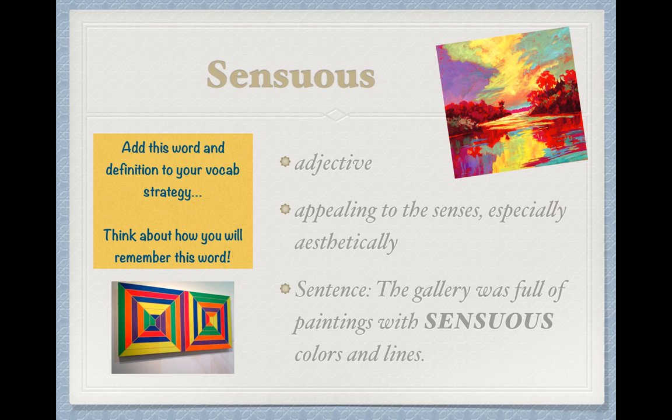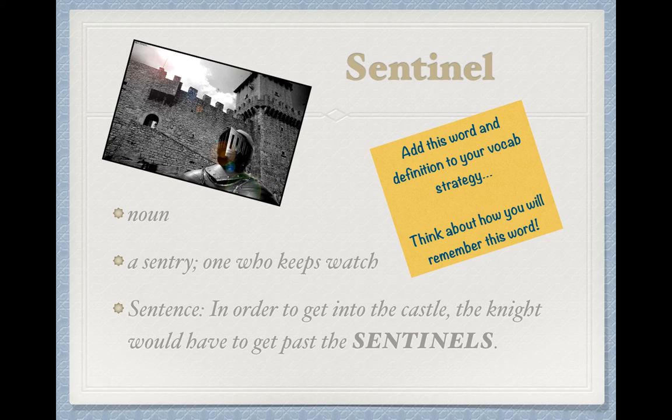We have one more word that uses sentio as a root, and this word is sentinel. A sentinel is a type of person. It's a noun, and it's a sentry or someone who keeps watch, which you should make a connection back to Antigone when you hear that word sentry. We know that a sentry is a guard from that play, and a sentinel is basically a synonym for sentry. The same type of thing, someone who keeps watch or who guards.